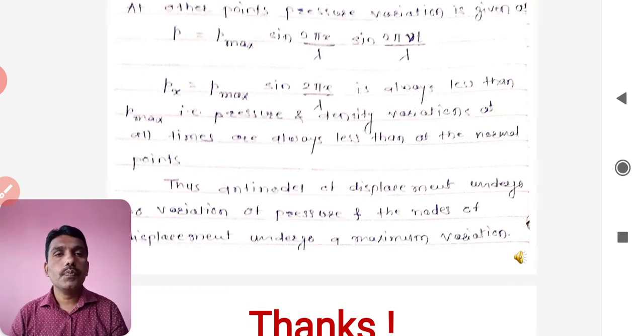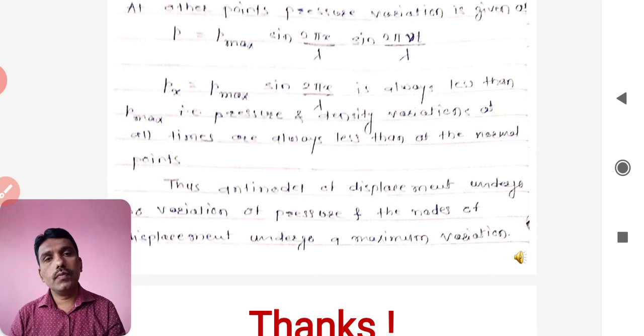This is the case for the pressure and density change at the node points and antinode points. At the antinode point there is no change, at the node point it is maximum variation, and in between them it is variation between normal and maximum.